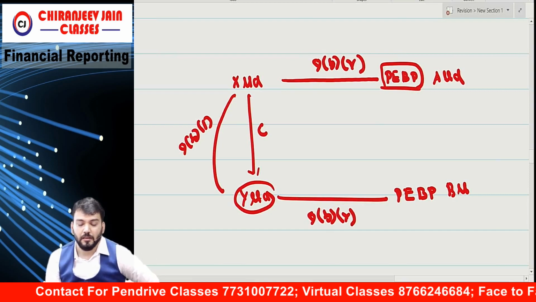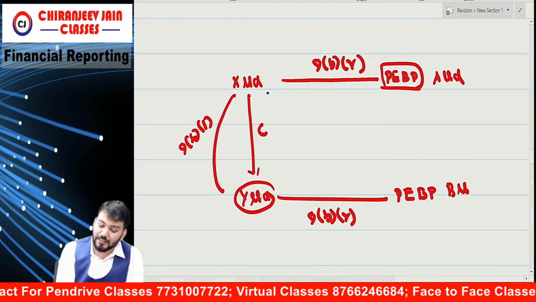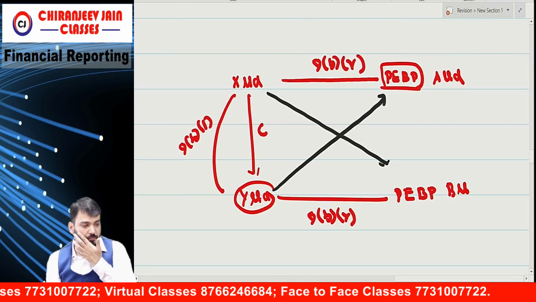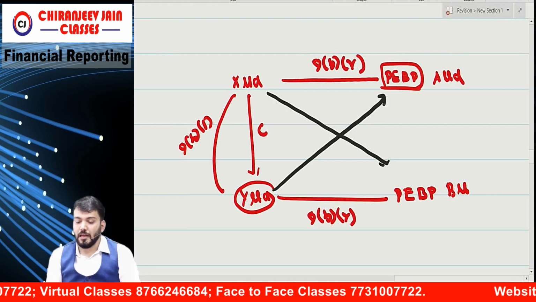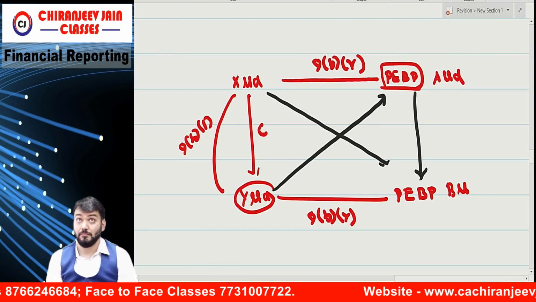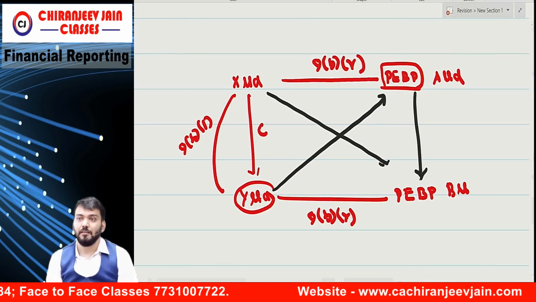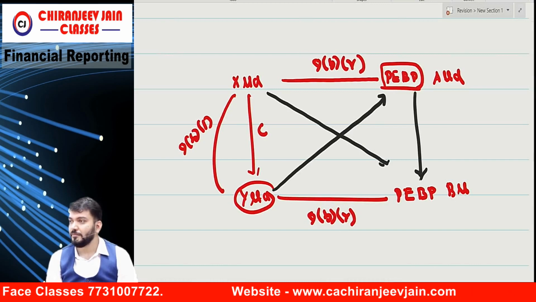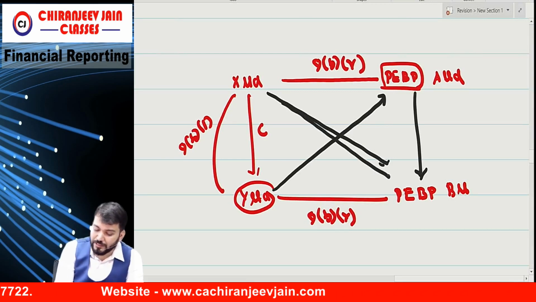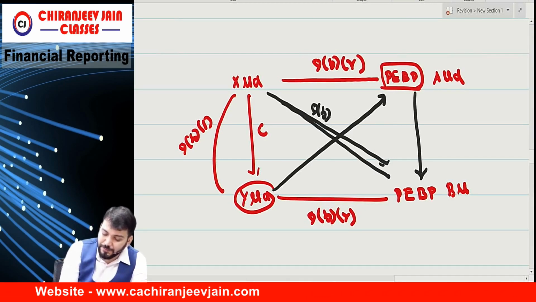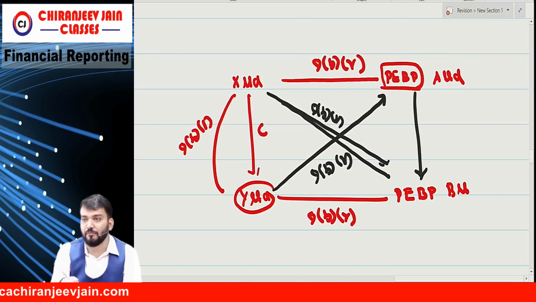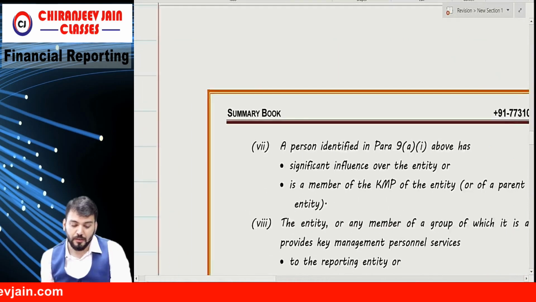Now the question is whether these and these are related, and whether these are related. Understood what I am saying? Well, this will also be related. 9b5 and 9b5.